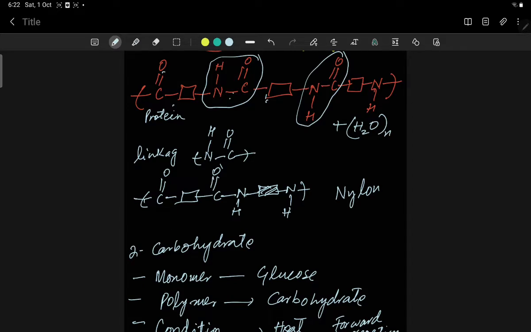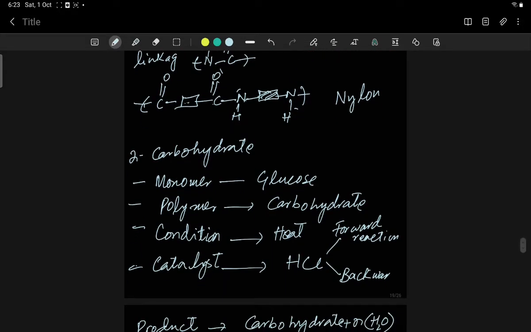In protein, C double bond O, and on the other side of the box NH is written, but in the case of nylon, C double bond O, and in the box a long chain molecule is there, and after the box C double bond O. So C double bond O is repeatedly written before the box and after the box. Similarly, in protein NH is written after the box. So this is how to differentiate protein and nylon molecules.